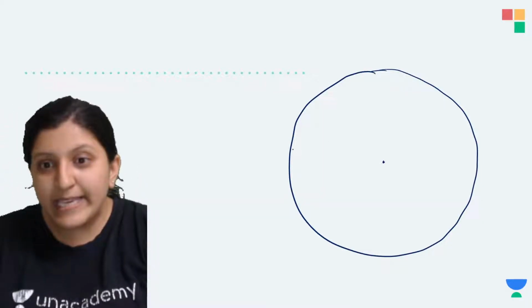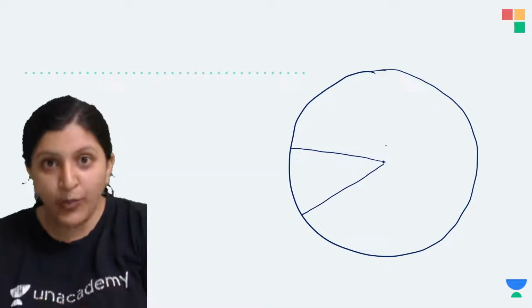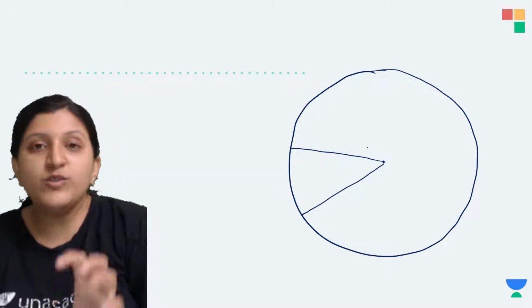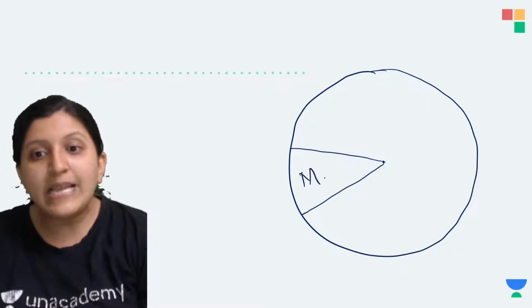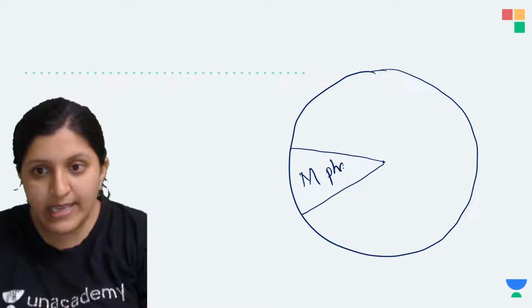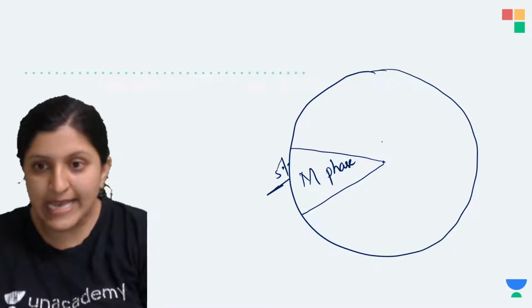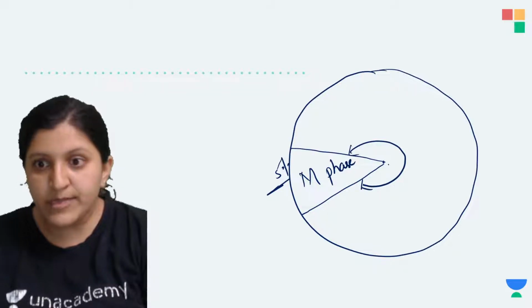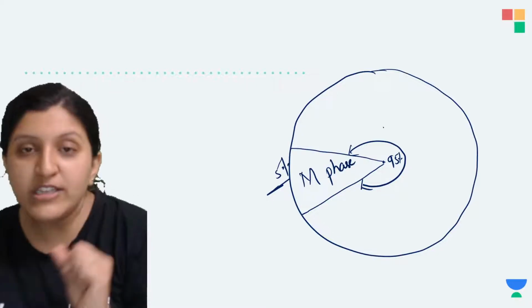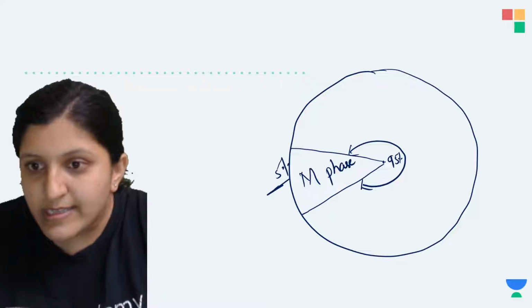Okay, but the one that you are studying, that is the interphase, is way too important, because you will understand what exactly preparation is done. So this is the M phase, which is just 5% of the whole cell cycle. Now this stage is basically interphase, which is about 95%. Okay, so now interphase is again divided into 3 phases. So let's see this one.